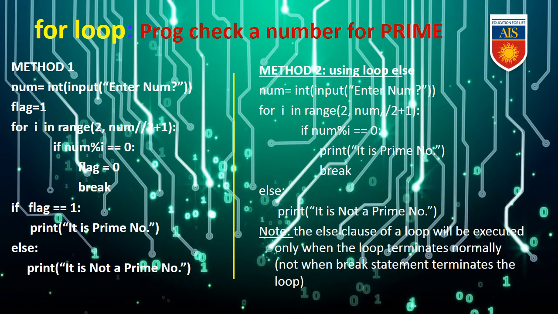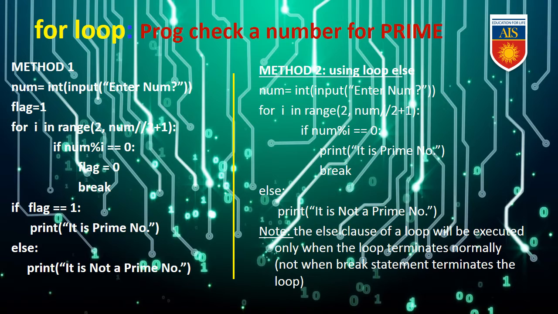That means what? We will start the number sequence from 2 only, and whatever number is provided by the user is going to be divided by i. And in case num mod i == 0, in case the number mentioned by the user divided by i leaves no remainder, then flag will be 0. Then the program will stop. If flag == 1, that means if the flag value is not 0, that time it will print prime number, else it will print it's not a prime number.